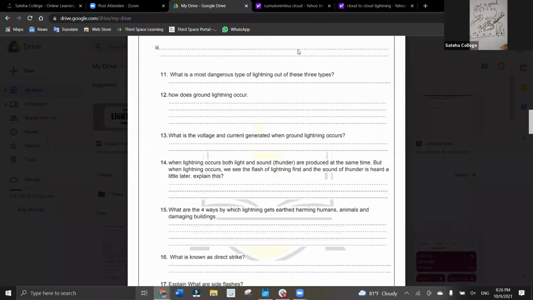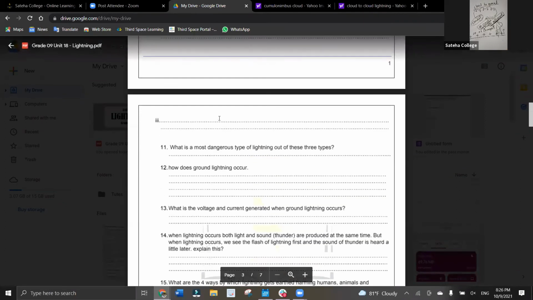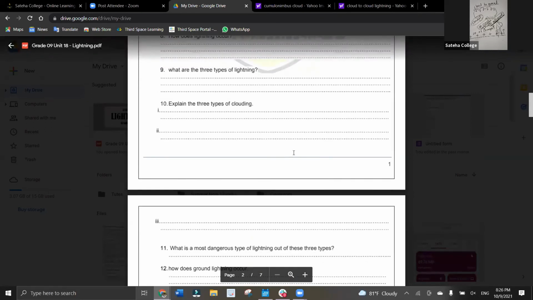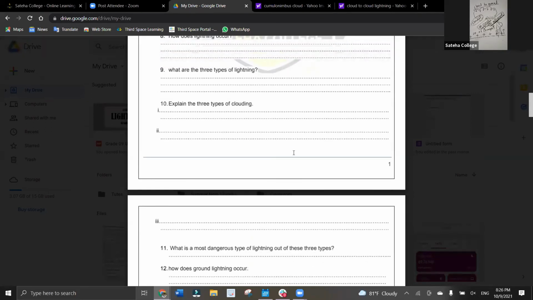The students who didn't get the tune can message me and get it after the class. Because I'm using my phone as the camera here, the students who didn't get the tune can message me. I gave you all the number, so I'll put it again in the chat. 076-993-4070. You can message me and get the tune.